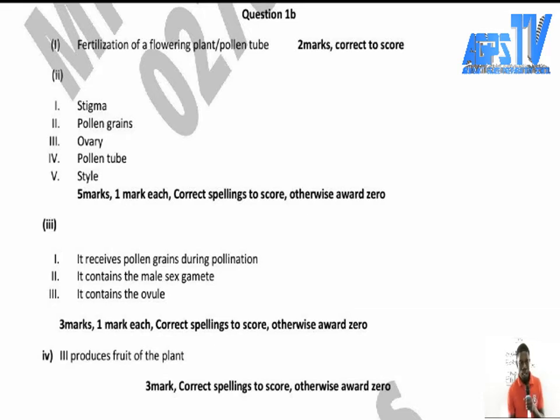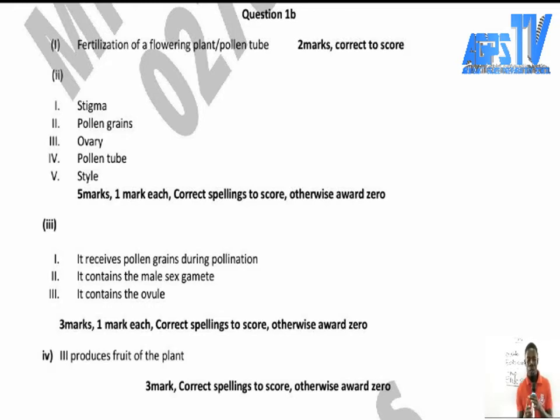Now, the pollen grains contain the male sex gametes. The pollen grains are found in the anther, and the anther is the male reproductive part of the flower.